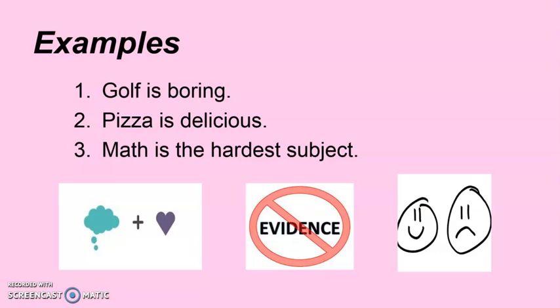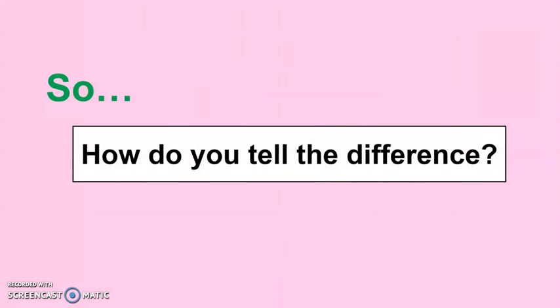But how can you tell the difference between a fact and an opinion? To spot the difference between a fact and an opinion, you can do the following.